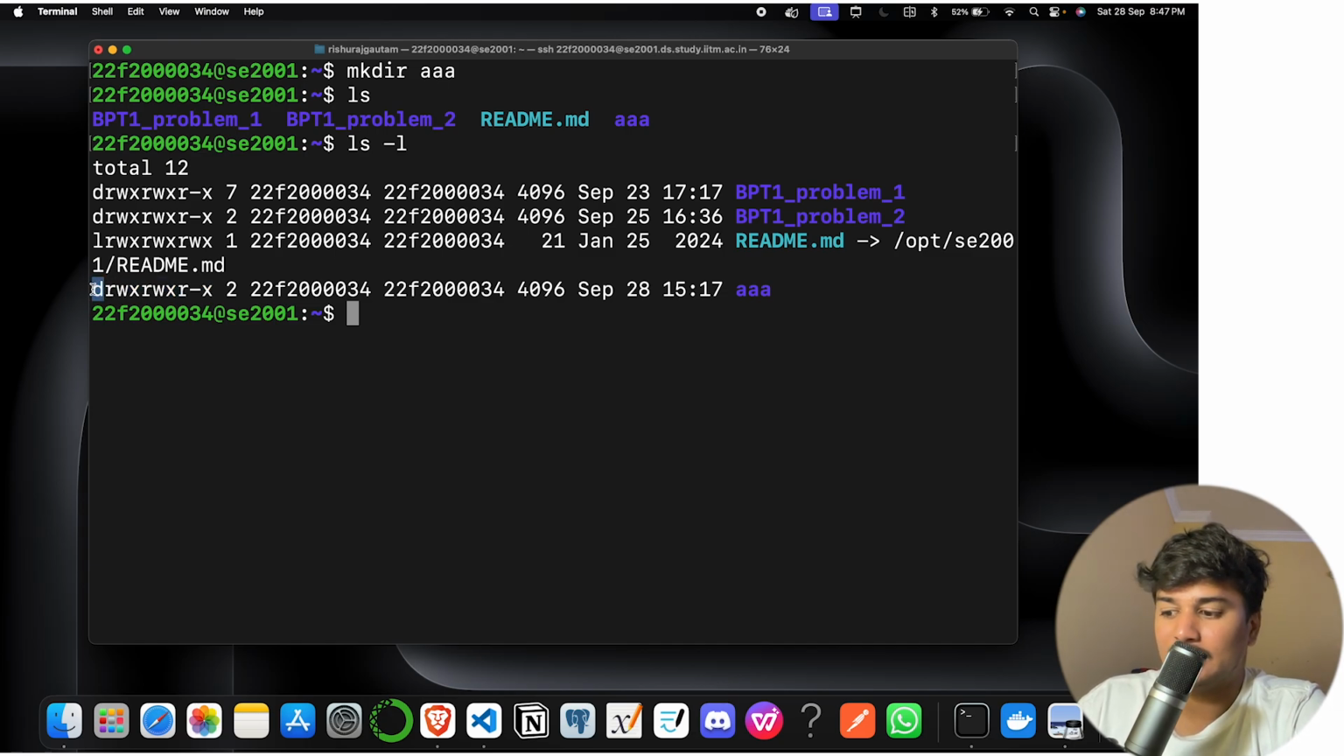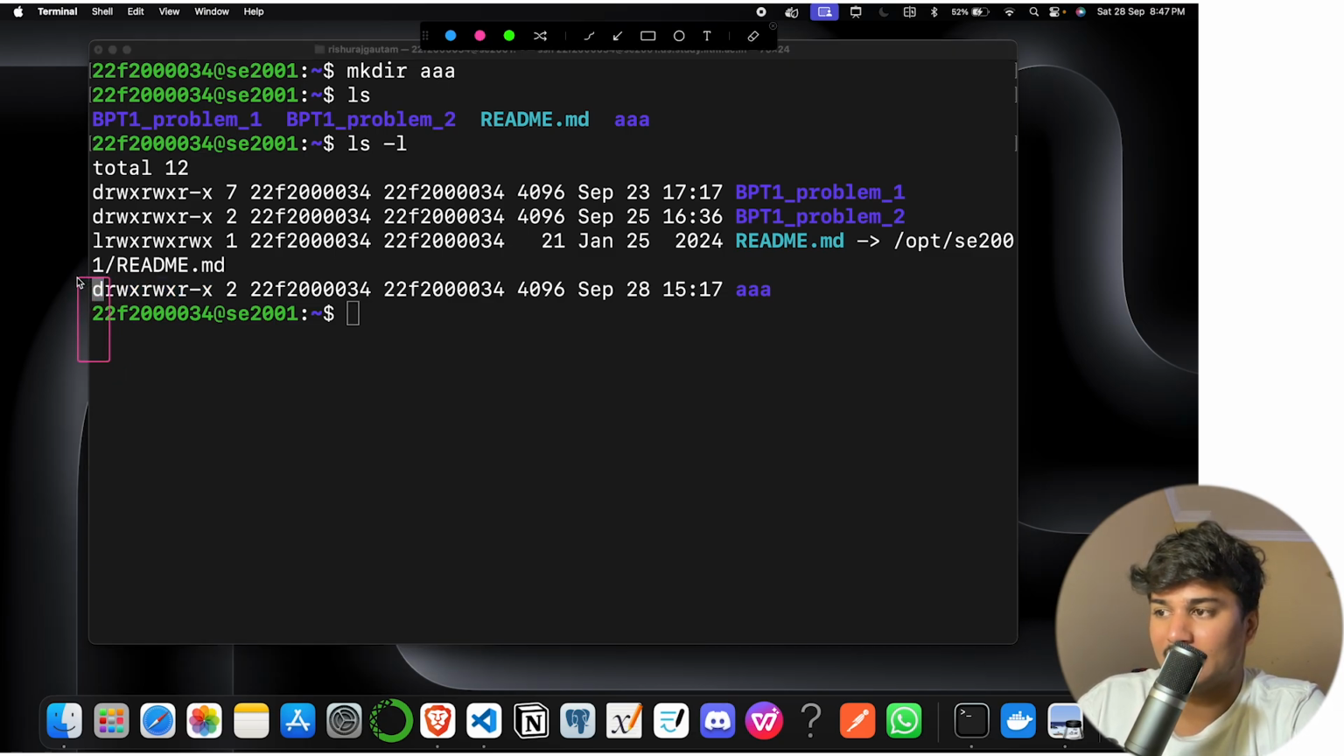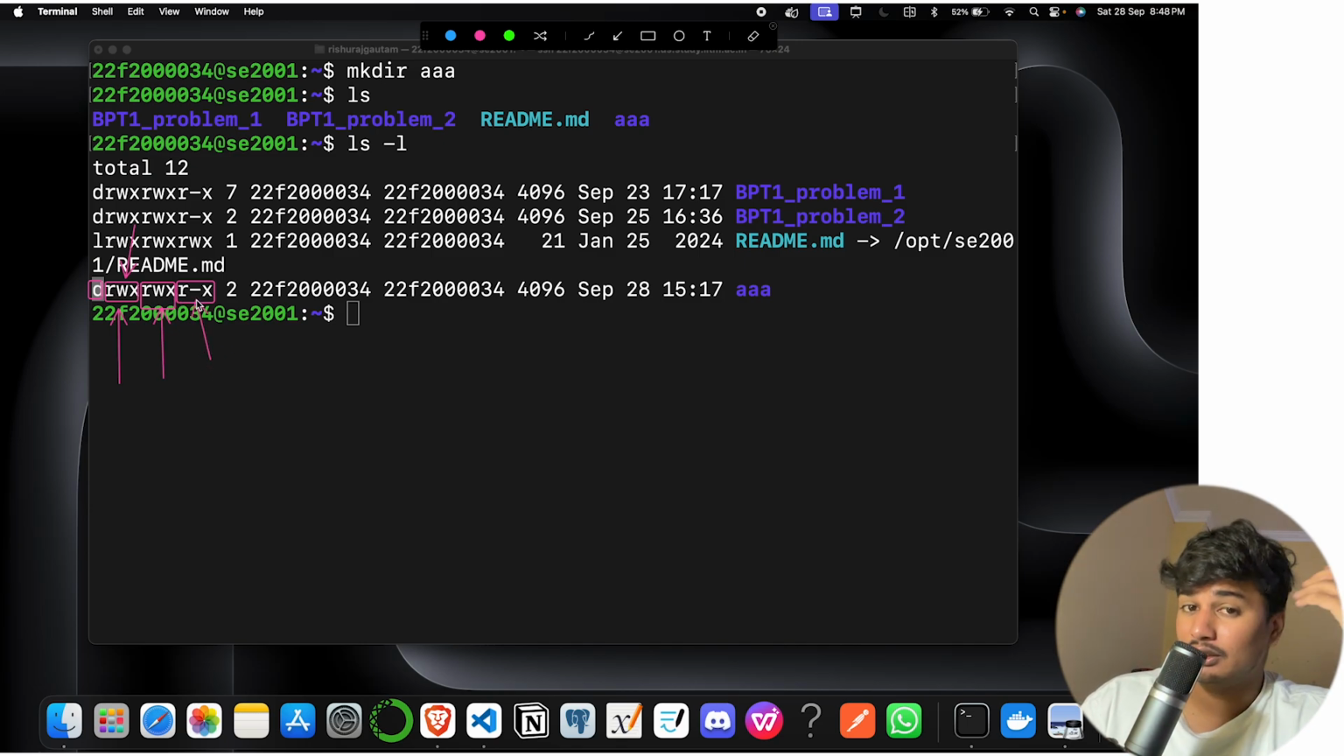First thing first, it is a d. What does d mean? It is a directory. Correct? Now there are three separations, 3 here, 3 here and 3 here. First, it is for owner. The owner can read, write and execute, obviously. Then group. What can group do? It can read, write and execute. But the other users are able to only read and execute, but not able to write or change.